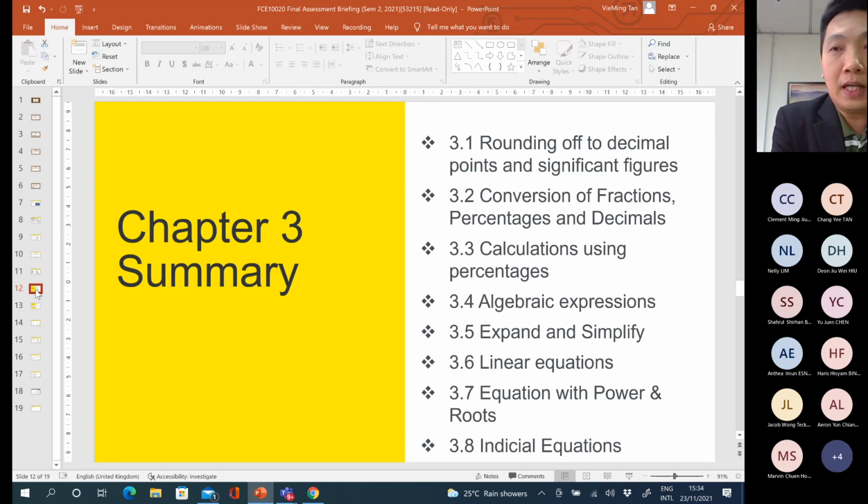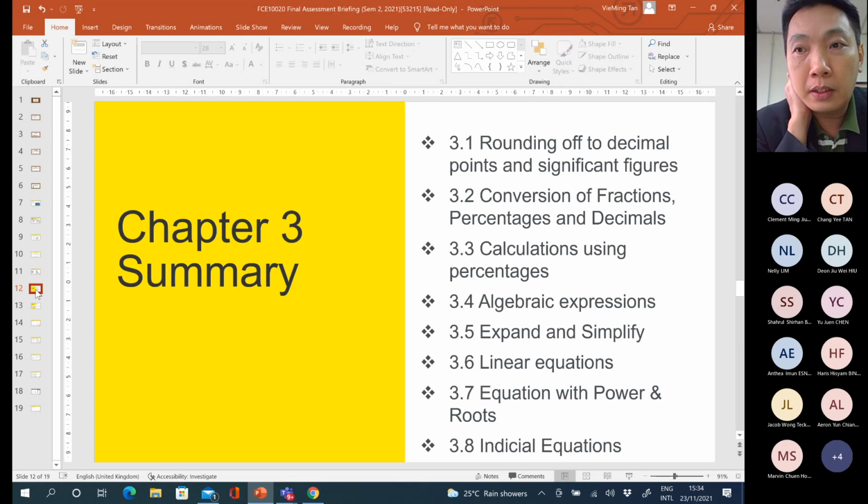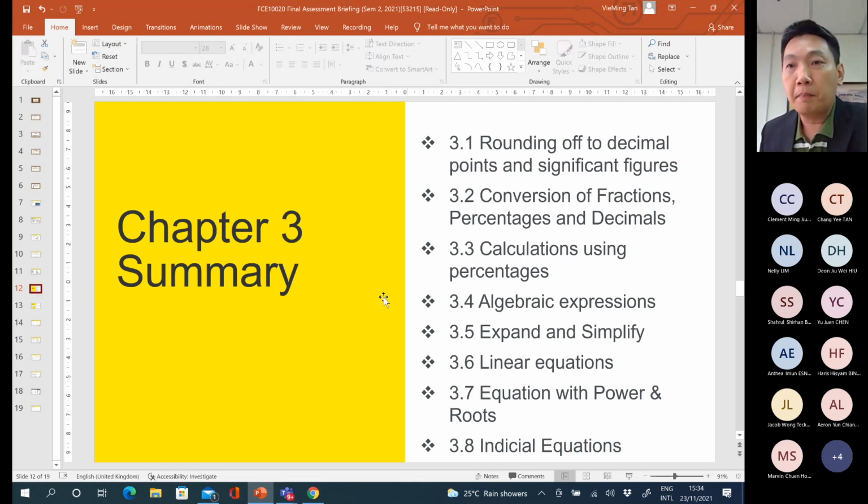Okay, chapter 3, actually there are quite a number of things that you need to know, and most of the things we already studied in Form 3, Form 4, Form 5, right? So it's just like a revision for you. Okay, so these are the main subtopics that you need to know under chapter 3. Okay, so you must know how to round the number into decimal points and also significant figures. You must also know how to convert fraction, percentage, and decimal numbers.